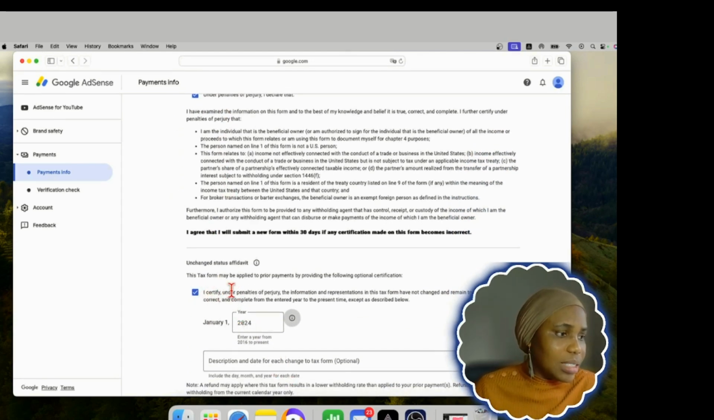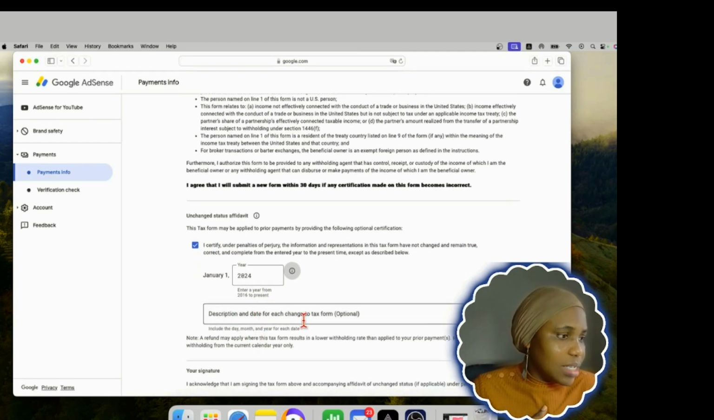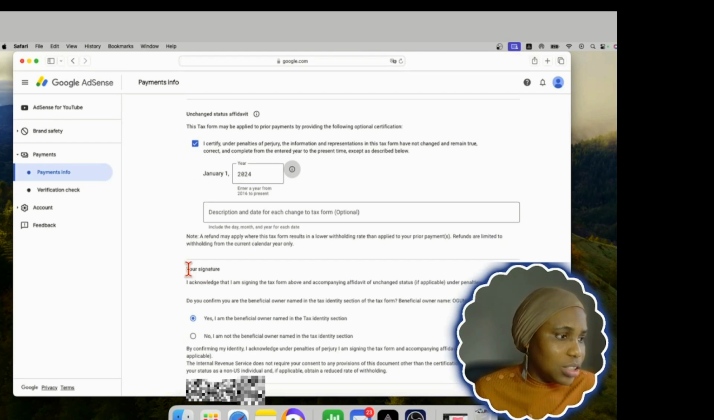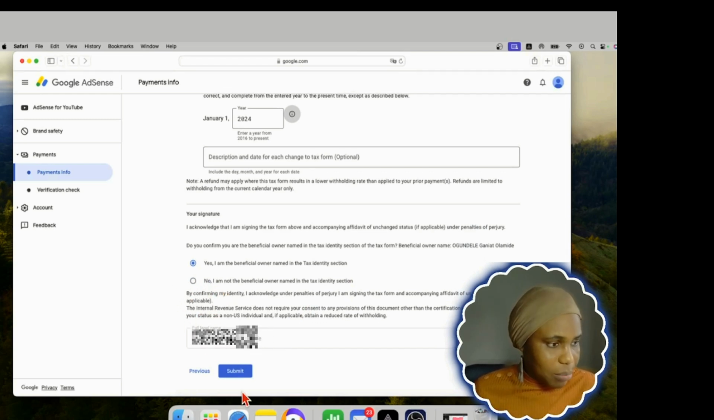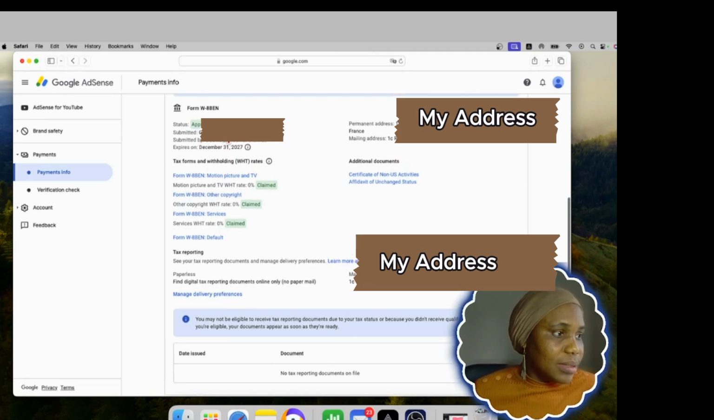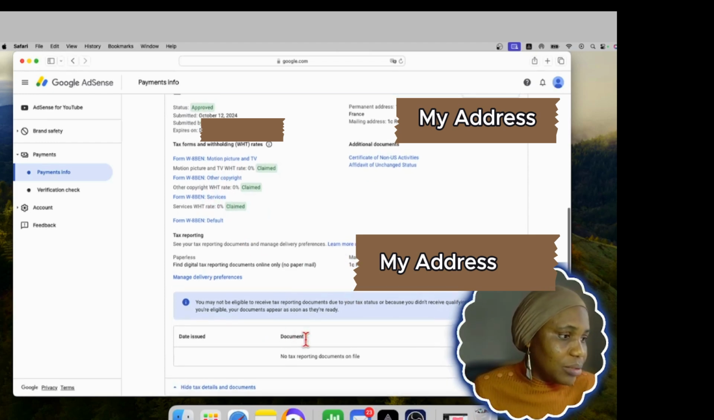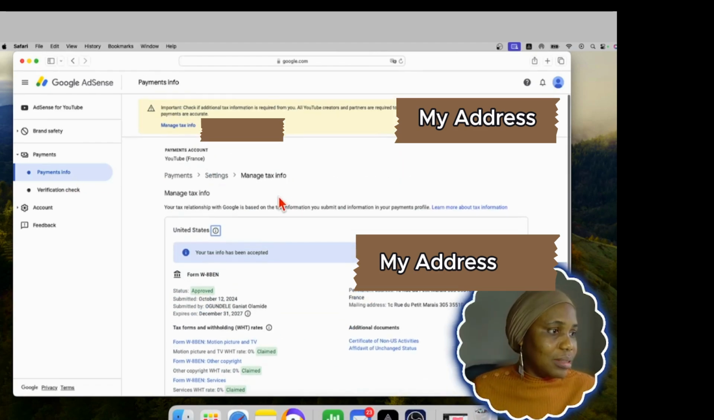And this one, it means that I've not changed anything on this form. That is still me. And if there's any changes, I can put it here. Nothing has changed. Then my signature, yes, I am the beneficial owner named in the tax identity section, which is me. Then this is my name. Okay, then the next thing I'll click is submit. So as you can see, it said approved, and this one should be 0% if your country has a tax treaty with USA and everything I've done, and that is what it looks like and finished.